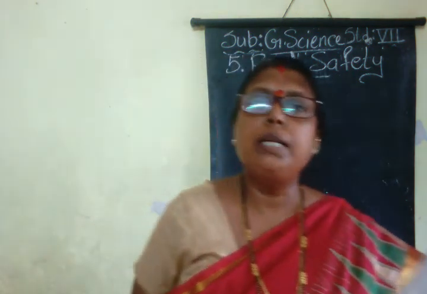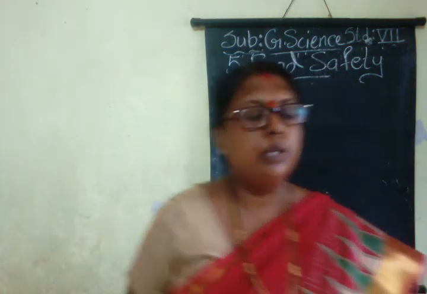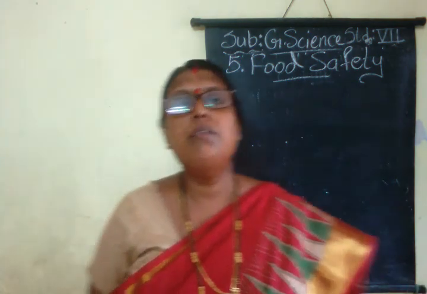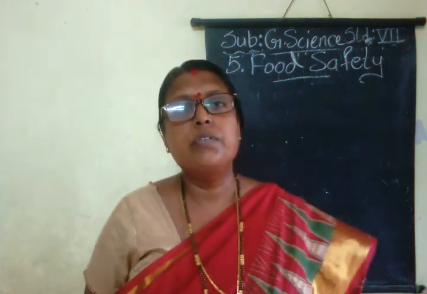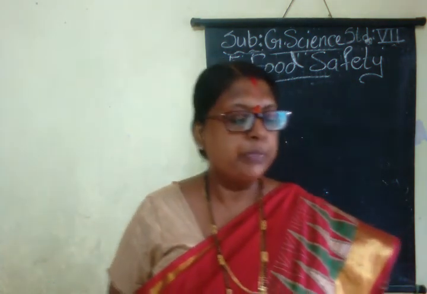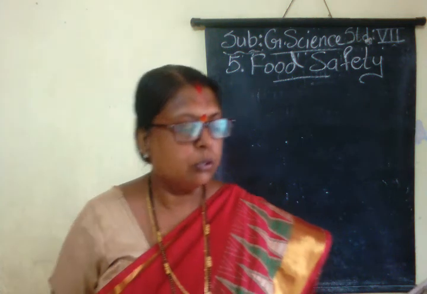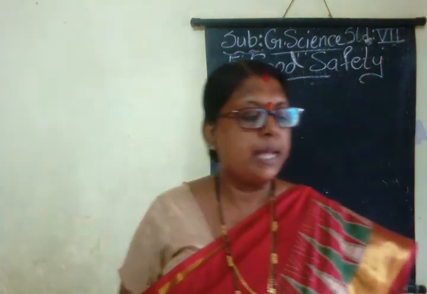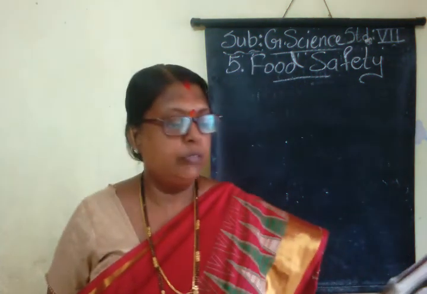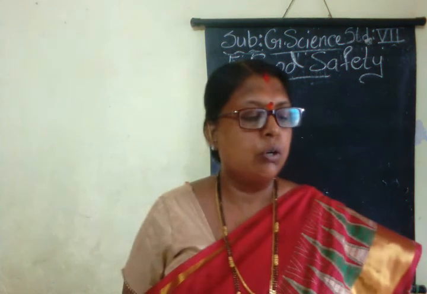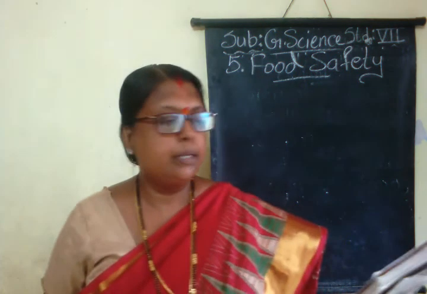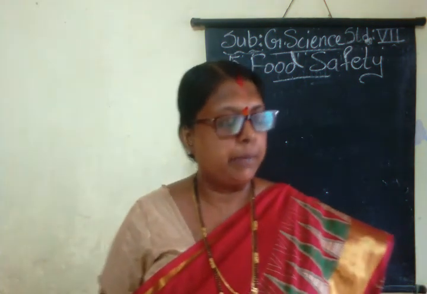So soil gets mixed in it, and the food is spoiled. So these are the various factors responsible for food wastage. Also, some microorganisms present in air, water or soil act on the food, so the food material gets contaminated.